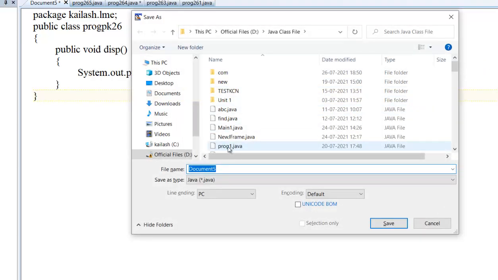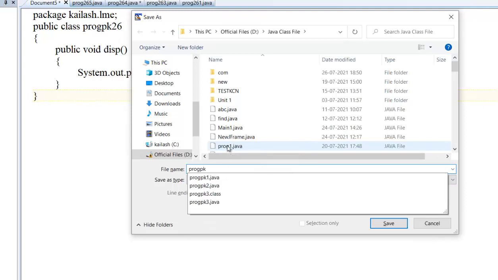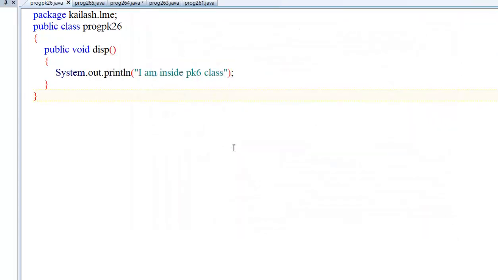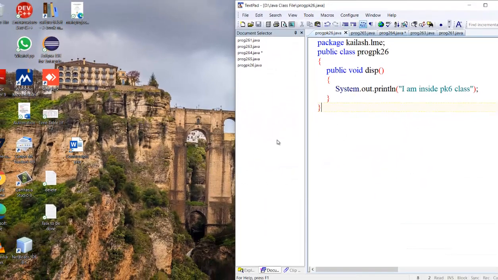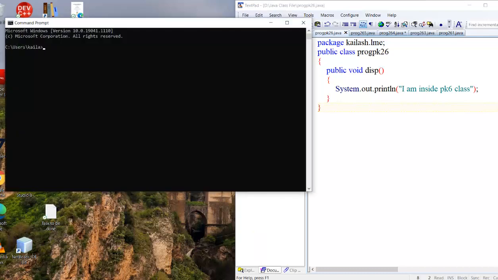I have saved this project with the name program pk26.java. Save. For compiling, like this it will not work. We have to go to the command prompt. Under this command prompt we have to go to that folder: cd java, D drive. Under D drive I have saved my file: cd java class file.